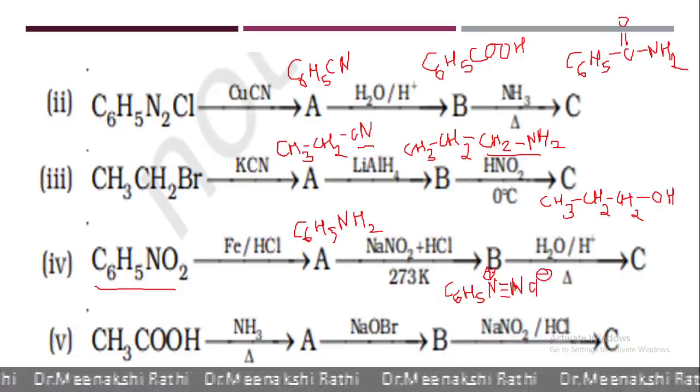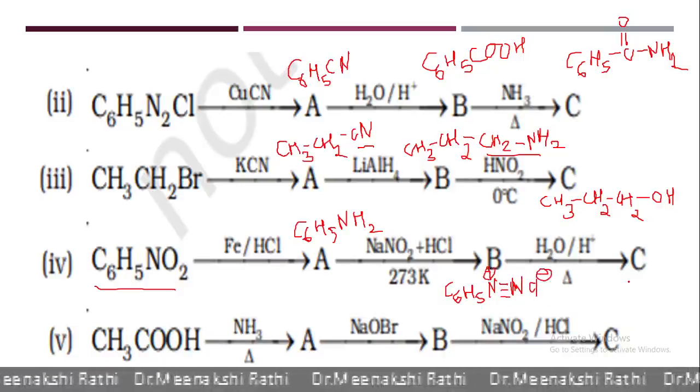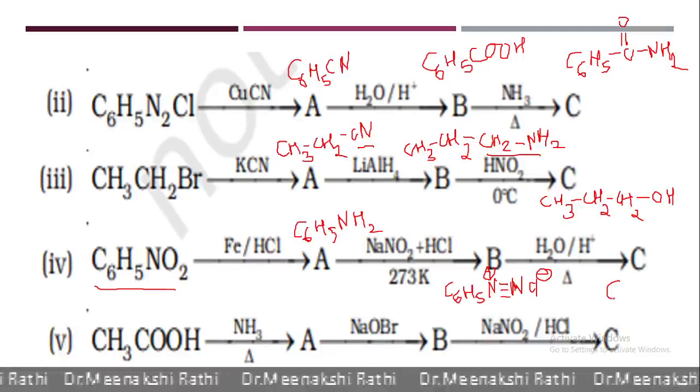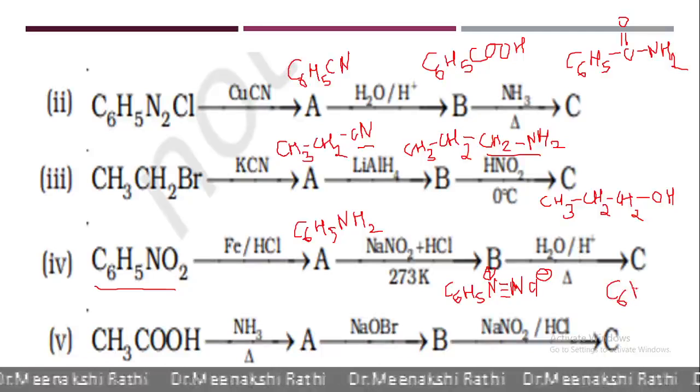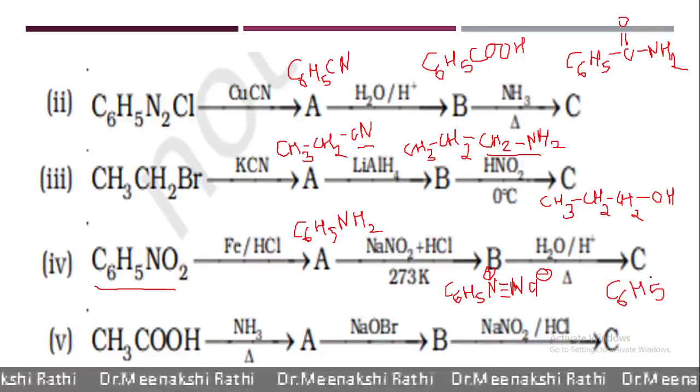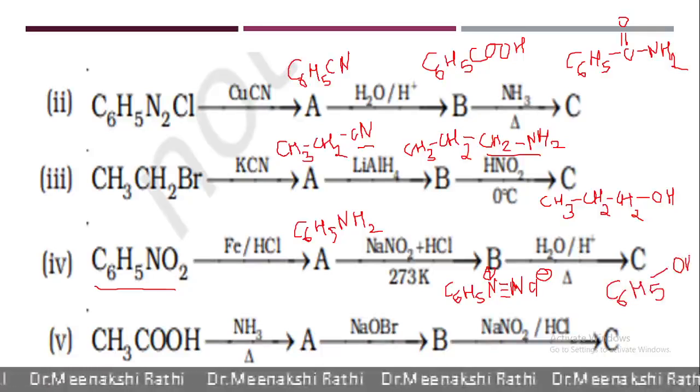Okay. Now diazonium chloride on hydrolysis gives OH group. Here what will we get? C6H5OH. That is phenol is formed.